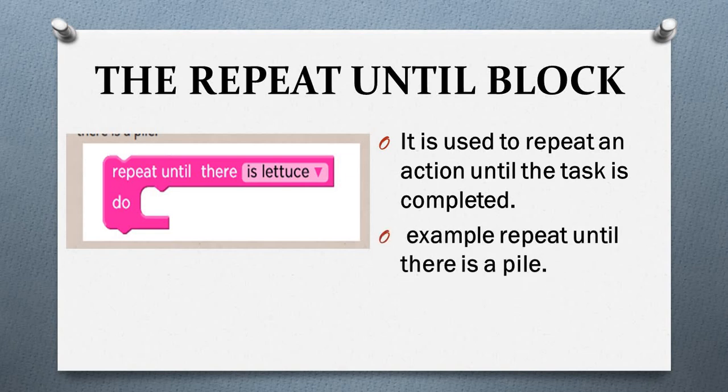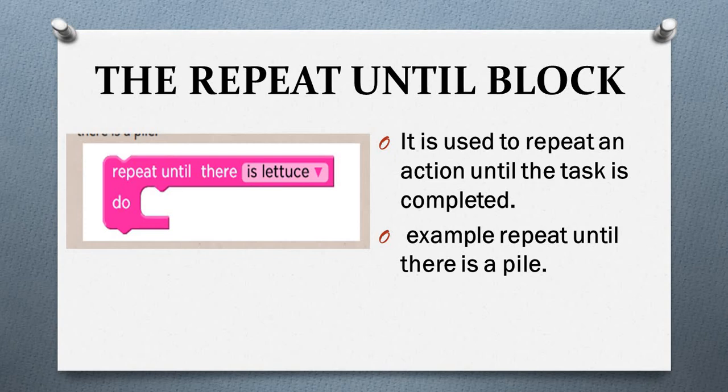For example, repeat until there is a pile. So you continue to repeat an action, continue to harvest a product until everything is completely harvested. So that is the use of the repeat until block.